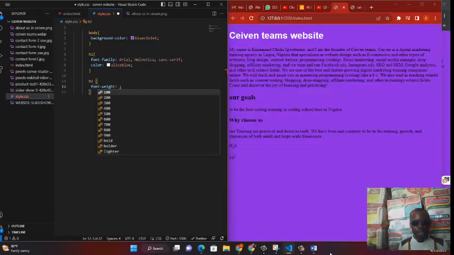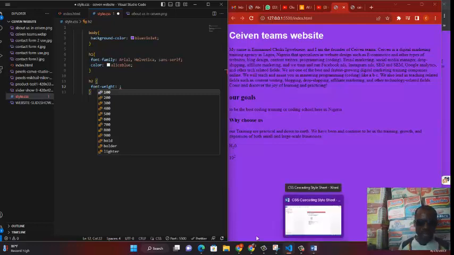You can also give it a pixel. Pixel is just a unit of measurement. You do this on font weight. Maybe you want the font to be very thick and bold, or just bold, or very heavy. You do it that way. So that is font weight, just the weight of the font.